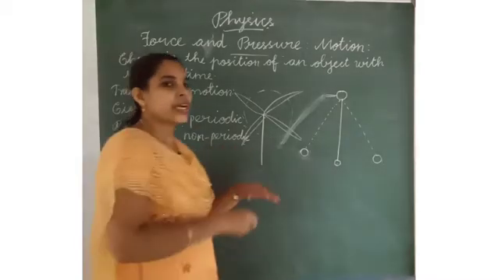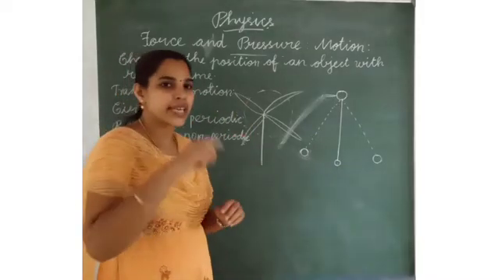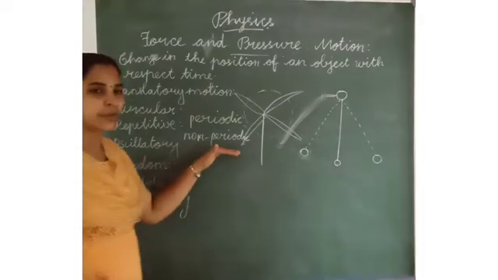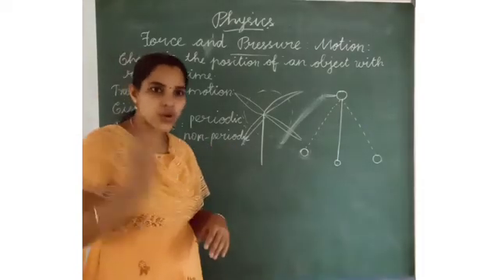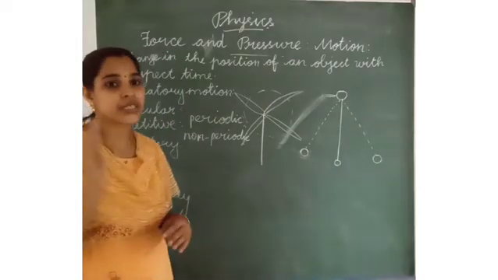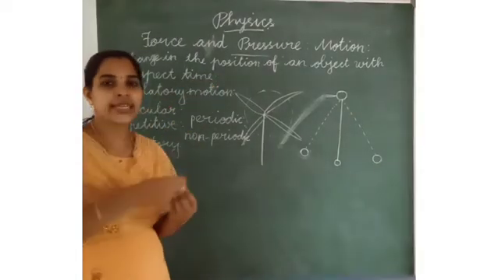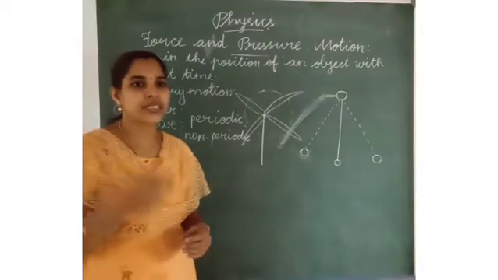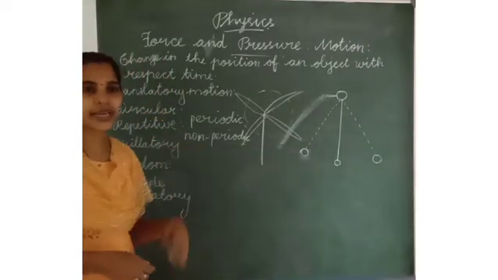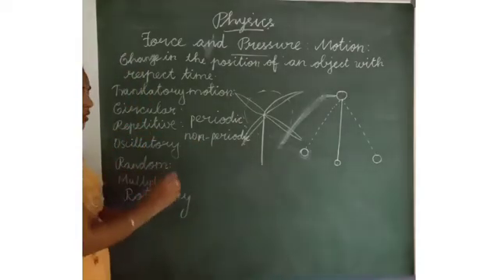For example, the revolution of the earth, and the earth rotating on its axis. That is periodic motion. And non-periodic motion means an object will rotate or move from its position, but not at a particular time. For example, a falling leaf, or an apple falling from the tree. These are some examples of non-periodic motion.